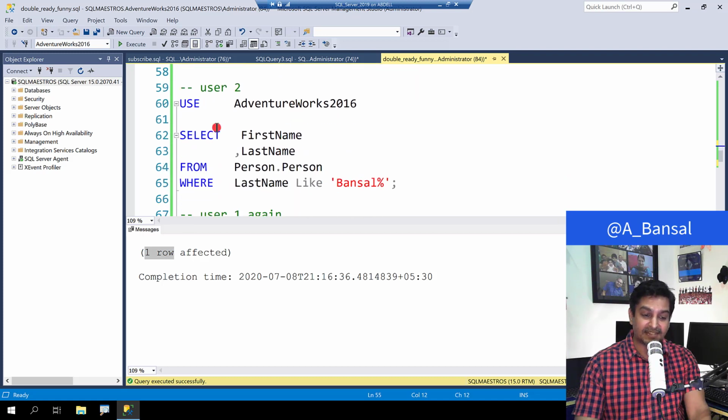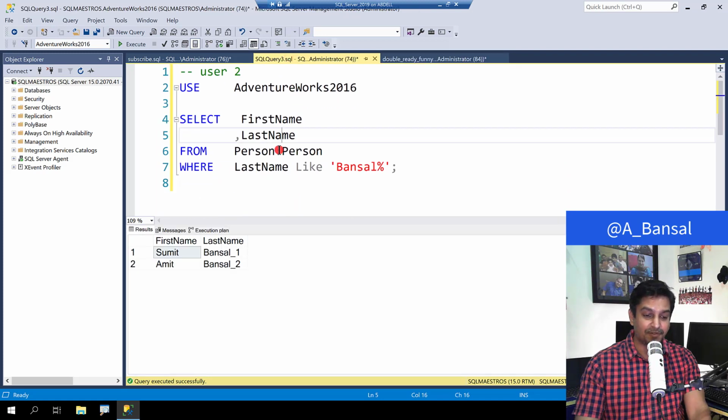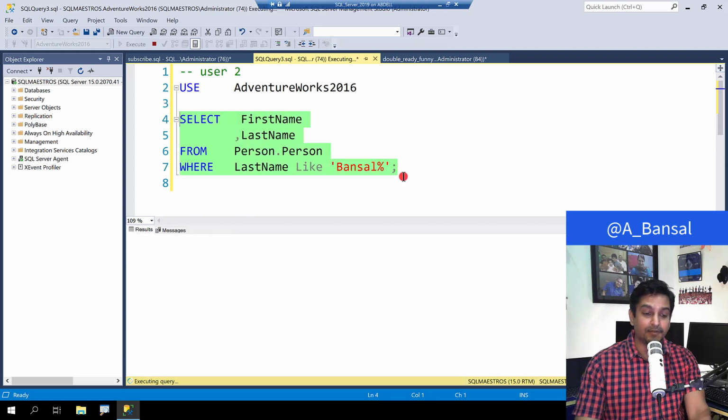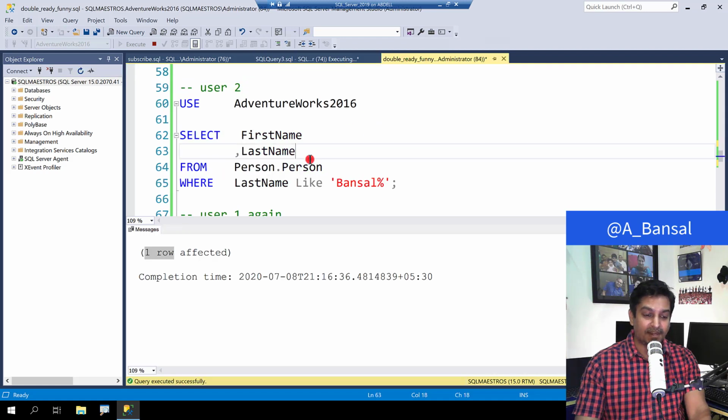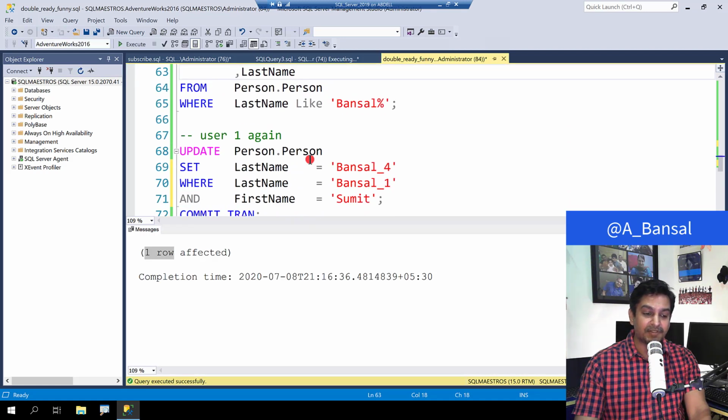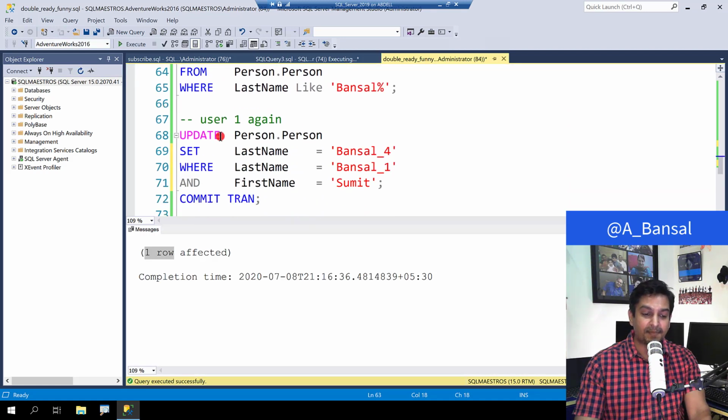User 2 is going to fire the same select statement which I just showed you. So let's go and execute this. And as you can expect, this is going to wait because of the blocking behavior. Let's go back to user 1, and user 1 within the same transaction is going to fire the second update statement, and it's going to update the other occurrence of Bansal, which is for Sumit, and the value is going to be changed from Bansal 1 to Bansal 4.